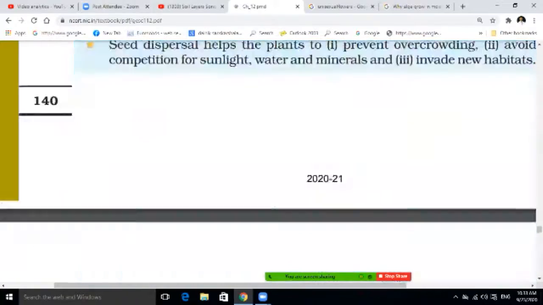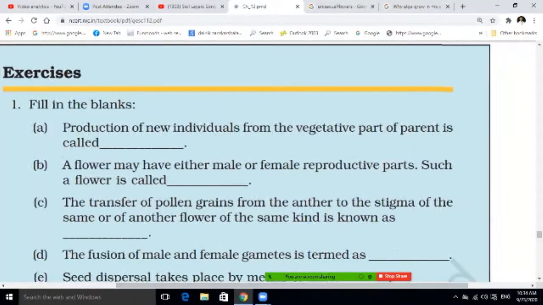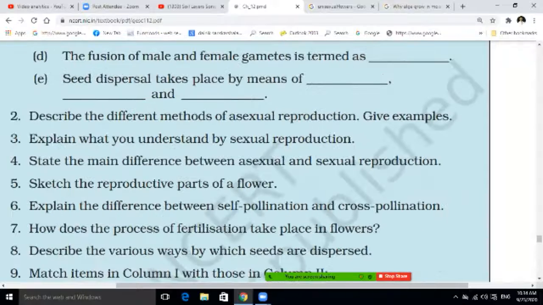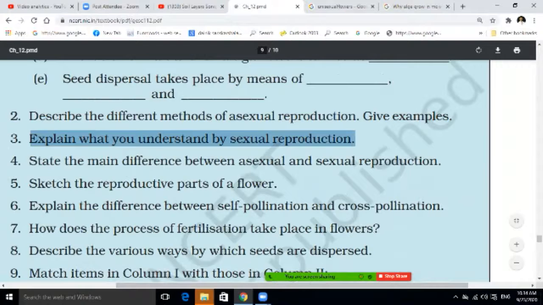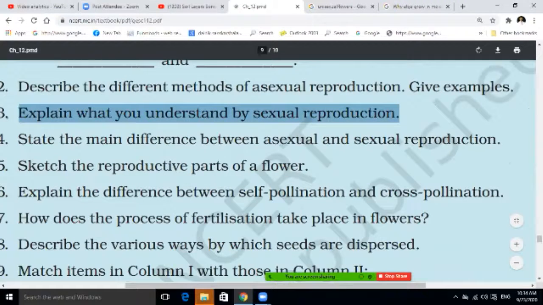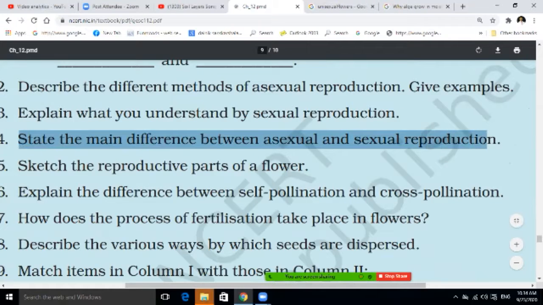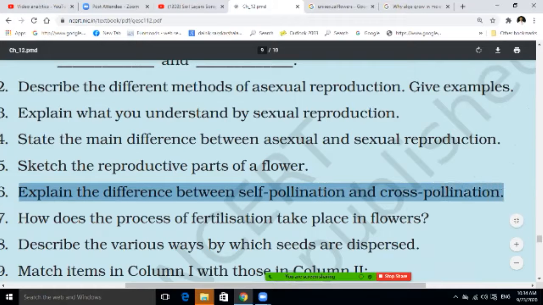Let's come to the question answers, where you have to fill in the blanks. Practice it. Describe the methods of asexual reproduction and give examples. Explain what you understand by sexual reproduction, and state the main difference between asexual and sexual reproduction. Sketch the reproductive parts of the flower, and explain the difference between self pollination and cross pollination.